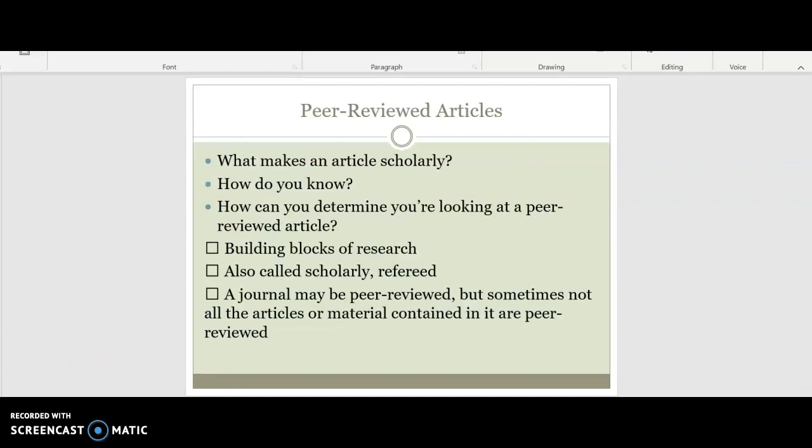So peer-reviewed articles. What makes an article scholarly? How do you know? How can you determine you're looking at a peer-reviewed article? They are the building blocks of research and also called scholarly or refereed. A journal may be peer-reviewed, but sometimes not all the articles or materials contained in it are peer-reviewed.